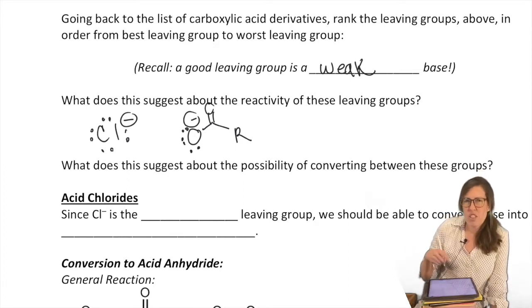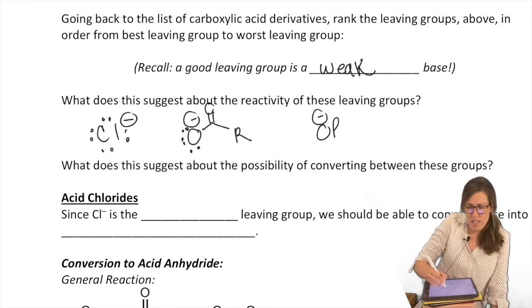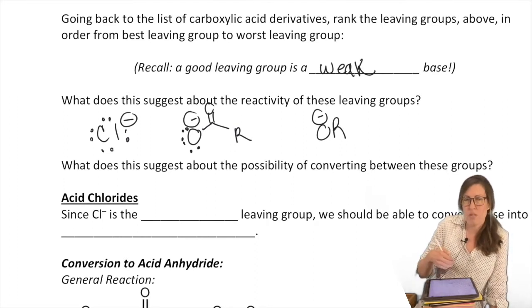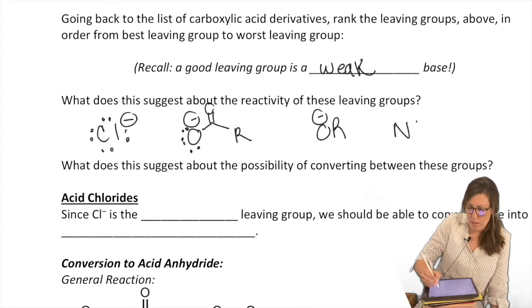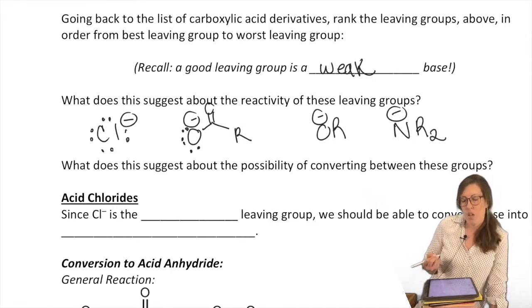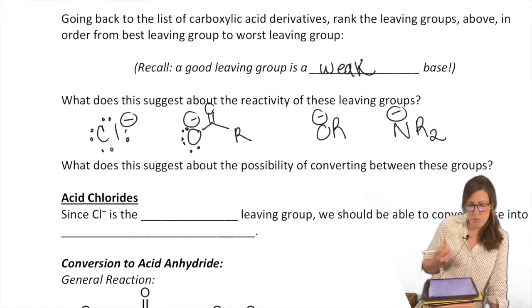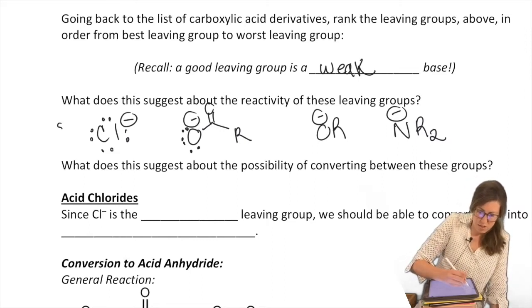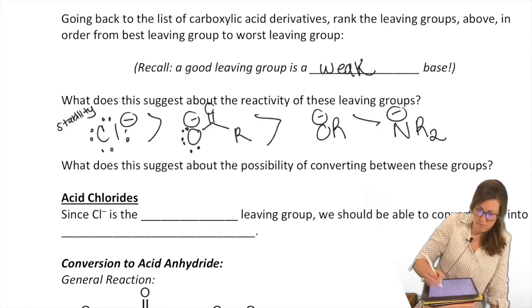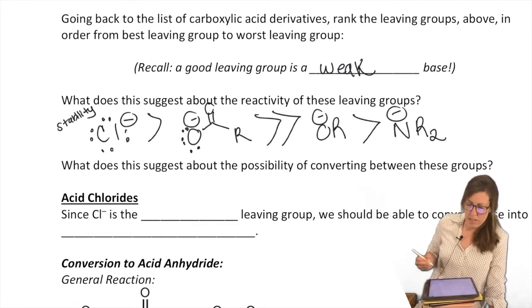But then with an ester, you kick off an alkoxide. Now we know that's actually a reasonably strong base, and then even worse would be amines, and that would be kind of comparable to a hydroxide, by the way. And even worse would be the amines. When that leaves, we have something that looks like that. So in terms of leaving group ability, let's talk about stability or better leaving group. Right? And actually this is significantly better.